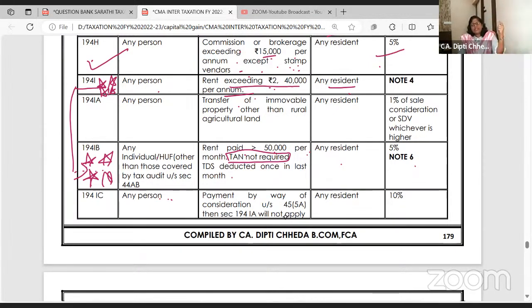समझ में आ रहा है? जिसका TDS काटूंगी in their account. So for deductee we need PAN. For deductor, we need PAN and TAN. But this kind of payment is one. I am a small housewife और मैं तो बस सिर्फ 75,000 rent pay कर रही हूँ. I'm not deducting TDS of all the other people because my books of accounts are not audited, but I'm caught up in 194IB. So only for this, shall I take TAN? Answer is no. See, it's beautiful. They are making the procedural part easy. One time TDS काटने वालों के लिए TAN जरूरी नहीं है. Okay? Right. But the rent should exceed 50,000 per month.